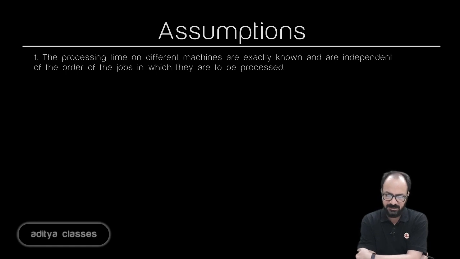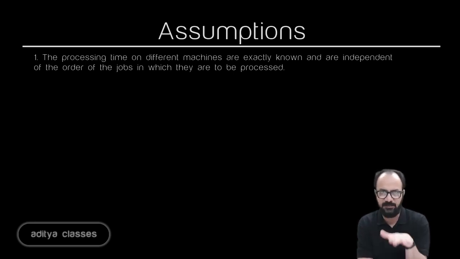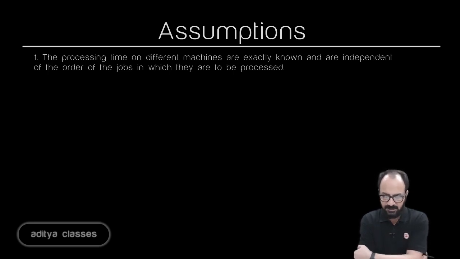So the first assumption is that the processing times on different machines are exactly known and are independent of the order in which the jobs come. This is an assumption that we will be making for Johnson's method or algorithm, which we will be using for sequencing. So this is our first assumption.